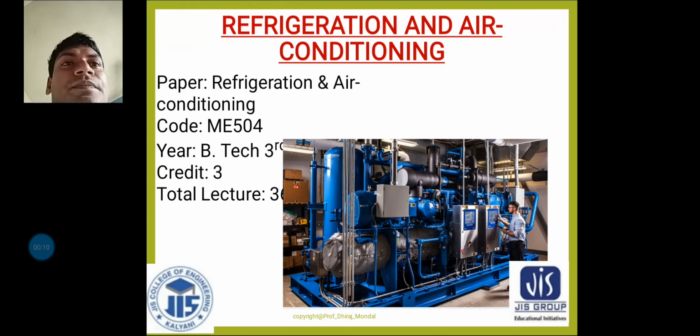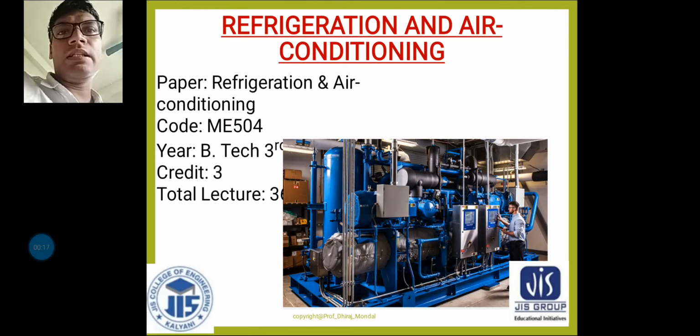Dear students, you know that last class we discussed the practical vapor absorption refrigeration system, where we saw extra arrangements like the analyzer, rectifier, and heat exchanger, which we used to enhance the coefficient of performance of an absorption system.